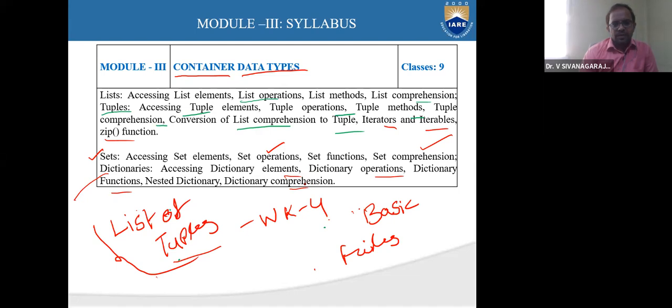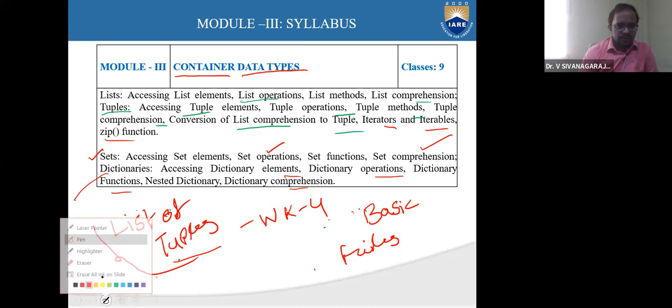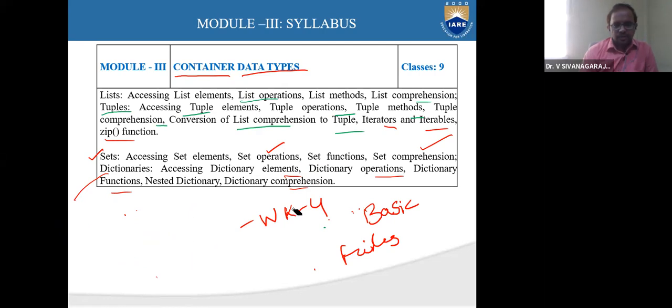For all these four data types, we are going to learn concepts like operation, accessing. So what are the key things we are going to learn for all these?